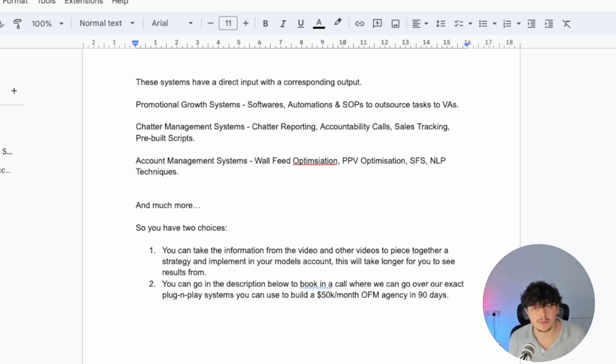How can I go about filling that hole so the system performs a little bit better? As opposed to when I'm hopping on a consulting call with someone who's just getting started, they're asking questions about, okay, I've got this model who's saying they've got problems with creating content. They're very different problems, and you need to go from step A to step Z, and I know the exact process that you need to go through.